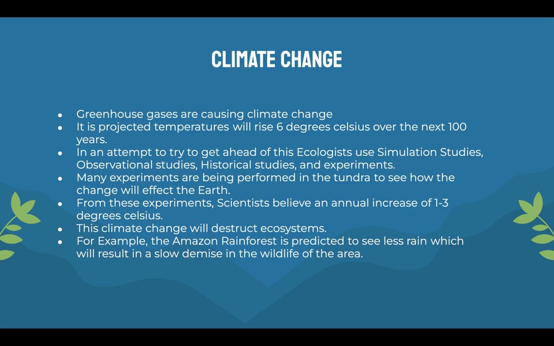This can create a domino effect onto us, because if certain species can't survive, then maybe the way we get food and resources is destructed as well. So yeah, obviously, I'm no scientist, but climate change is not good for humans in the future, or just the world in general.